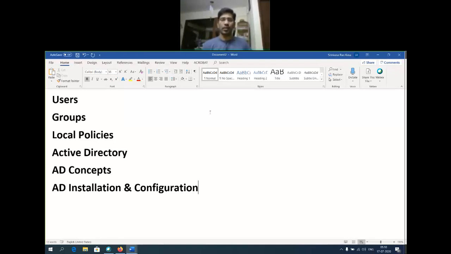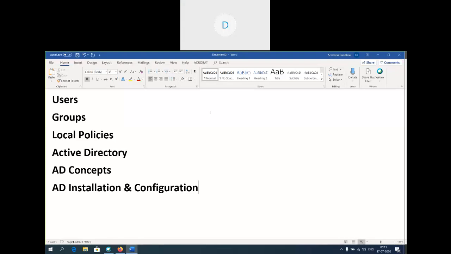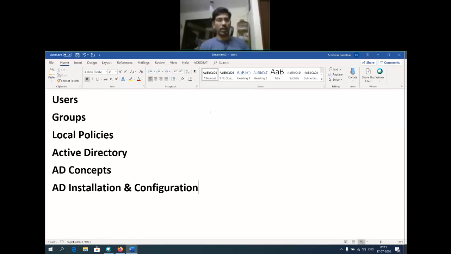So why do we need a user in server administration? When you completed the server installation, how did you log into the system? We log into the system by using an ID.